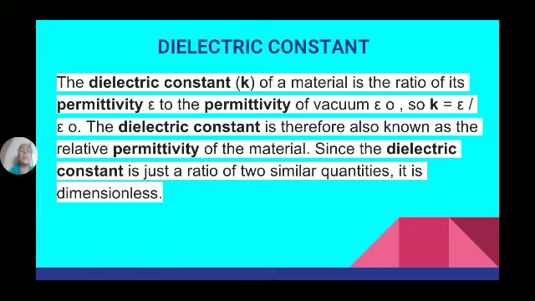So epsilon naught gets cancelled, and the dielectric constant K is simply the relative permittivity of the material. As it is the ratio of two similar quantities, it has no units, because both permittivity and absolute permittivity are measured in farads per meter. Okay.